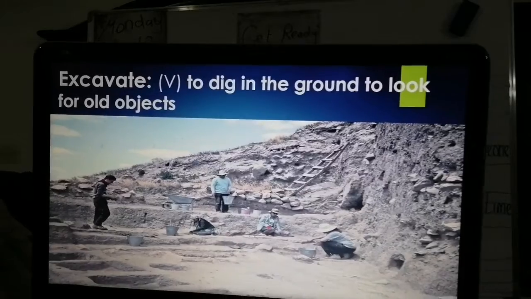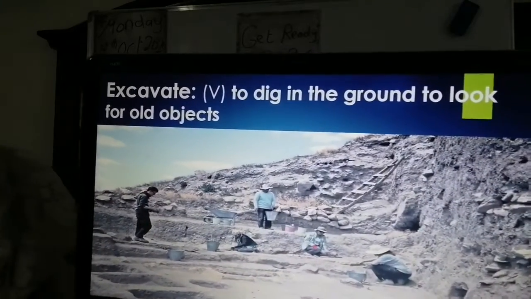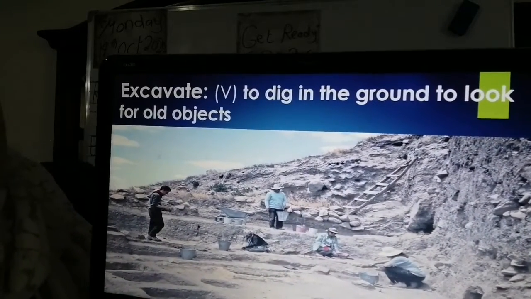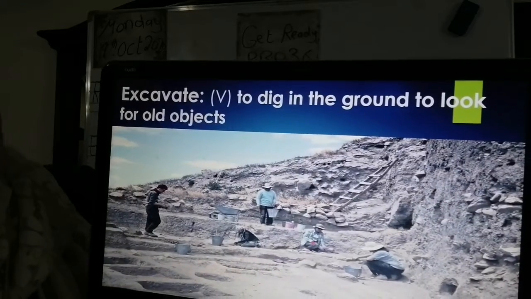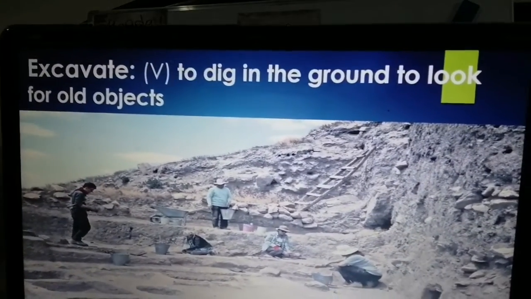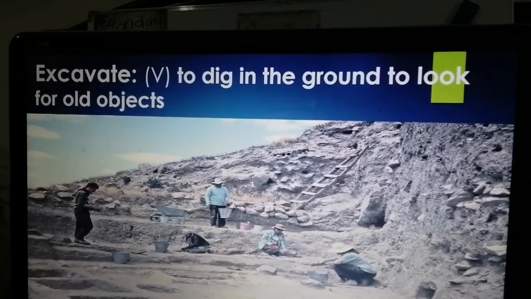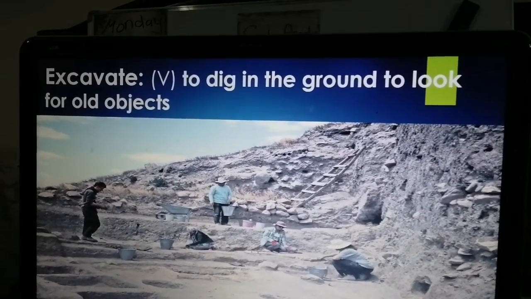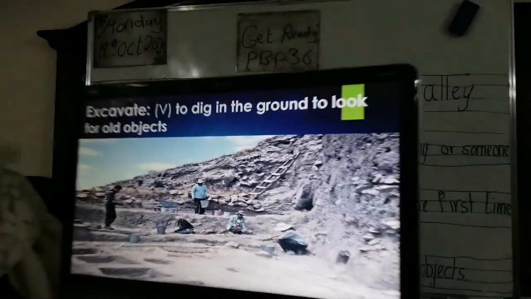What do you mean by excavate? Again, I'm going to repeat it for you. Excavate. It's a verb to dig in the ground to look for old objects. Again, what do you mean by excavate? It's a verb, of course, to dig in the ground to look for old objects.